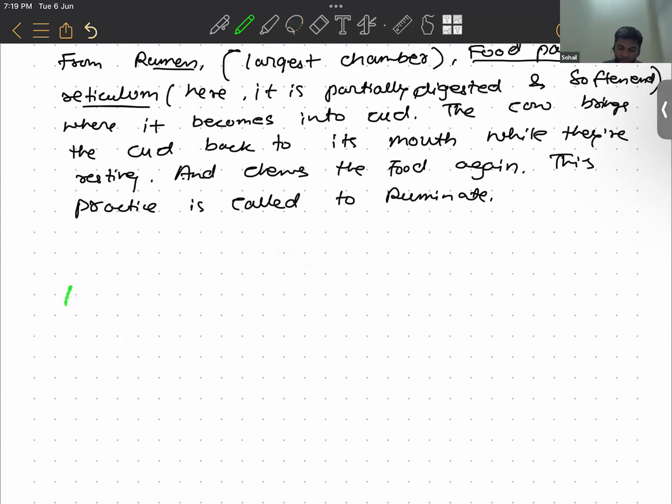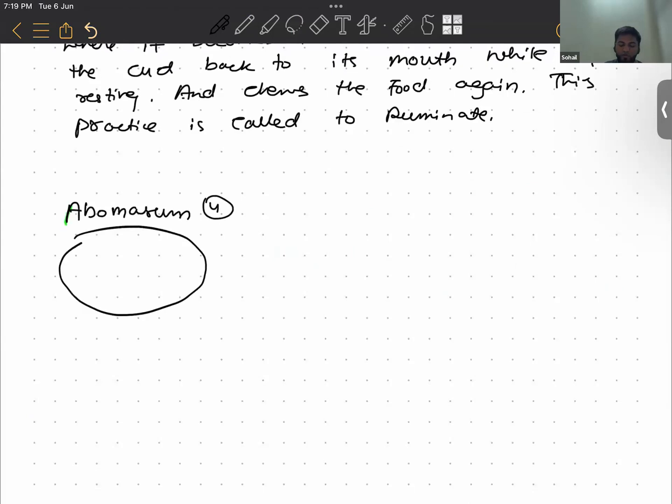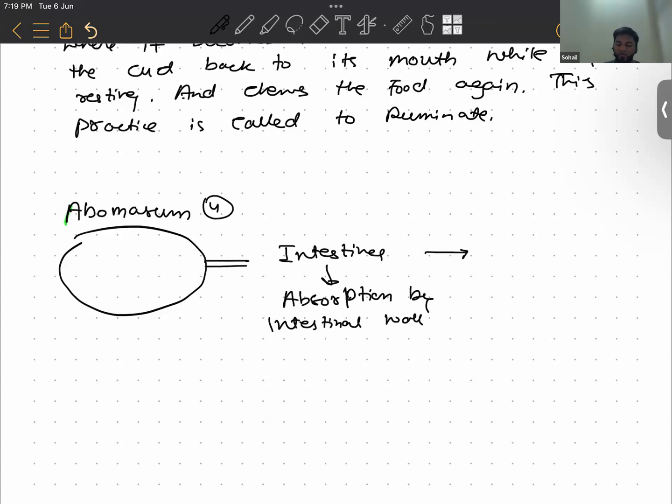So I'm writing here. From the abomasum, that is the fourth chamber, the food will pass on to the intestine, where absorption of nutrients takes place by the intestinal wall. And once the water and all the nutrients have been absorbed, it passes on to the rectum. And via the anus, it is released.